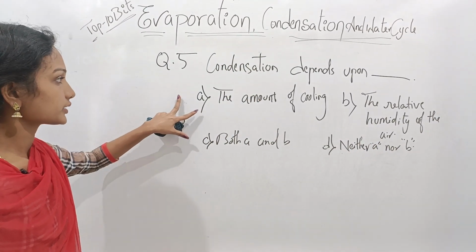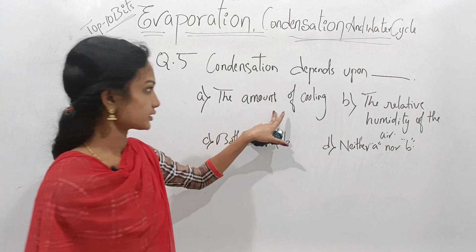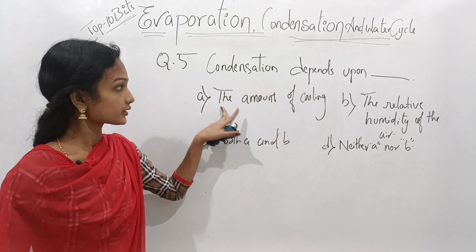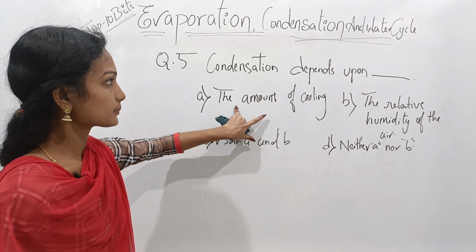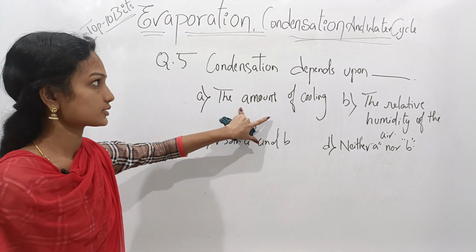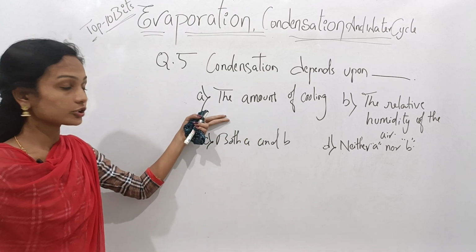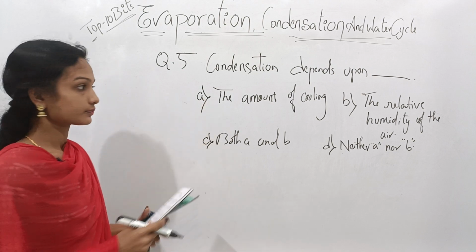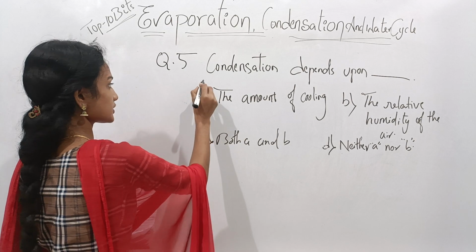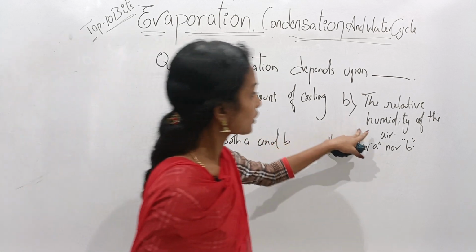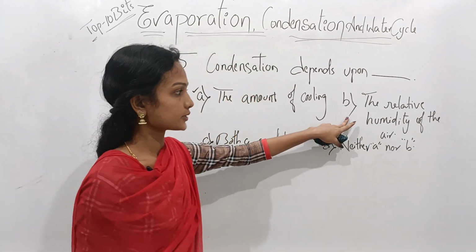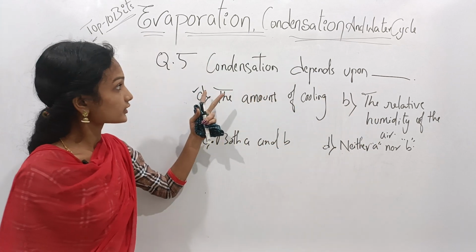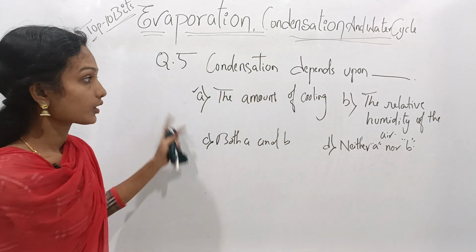Here the given option A is the amount of cooling. That means when the amount of cooling increases, the condensation process also increases. That means the vapor molecules are converted to water molecules. So option A is a correct option. And the relative humidity of air, that is option B, is also a factor of condensation.